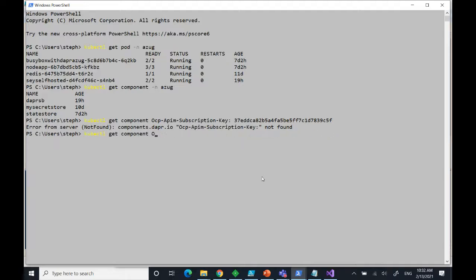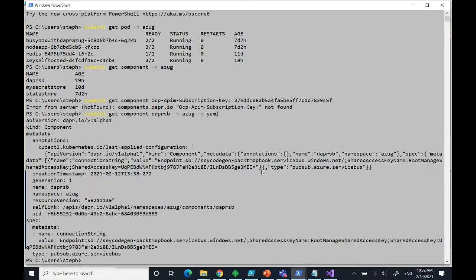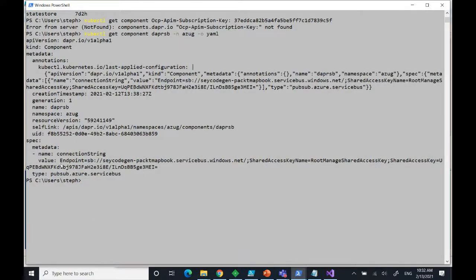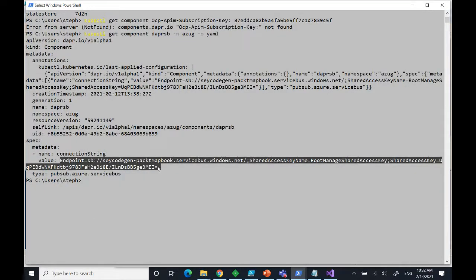I should have typed it, would have been faster anyway. Then I just list the component. It's from a previous demo. You see that this connection string is wrong because I have not updated it yet. It was from the previous instance of a Service Bus that I have already destroyed.